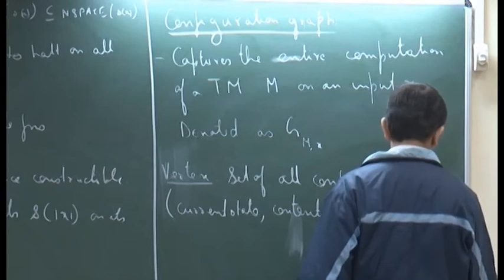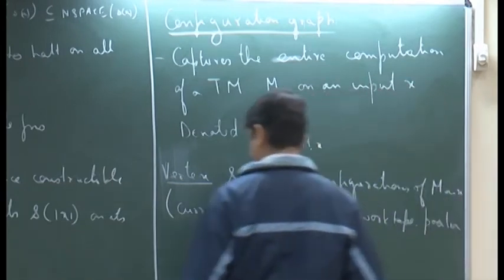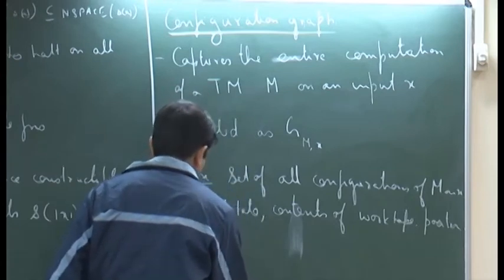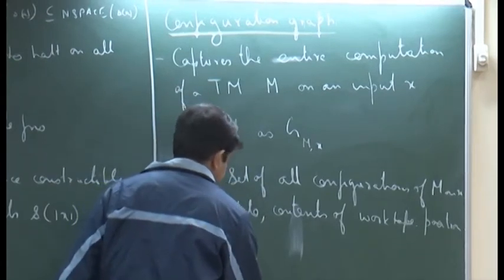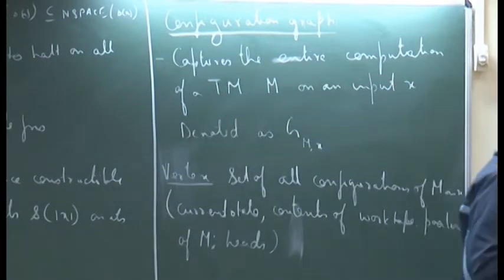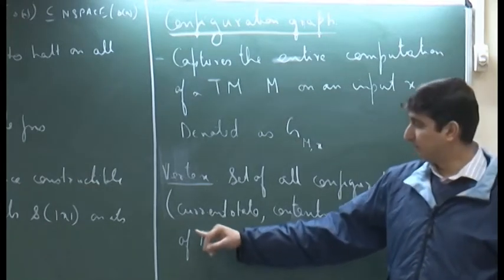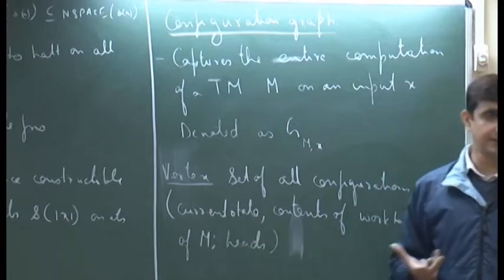So, the position of M's heads, and I think that is pretty much it. Essentially, the number of states is constant.